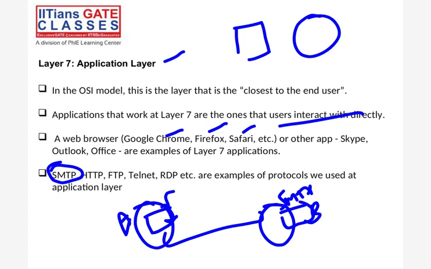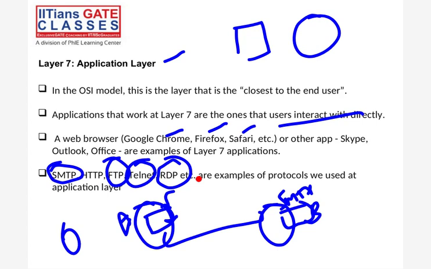If you need a direct connection to a remote operating system, you need a telnet connection, or RDP is also required, Remote Desktop Protocol, right? So these are the protocols which we use at the application layer. So it depends on which application we are using. We are using it for sending mail, or for sending a file, or for web browsing, or for remote desktop. So depending upon what application we are using, that set of rules we will apply.